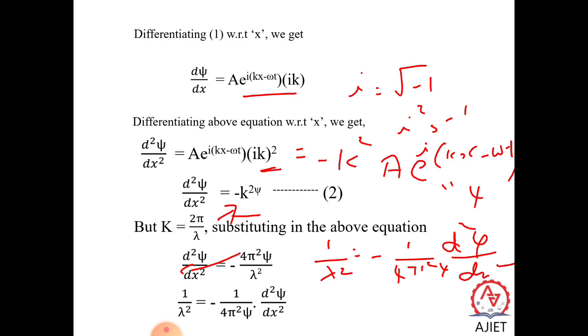Continuing further, let V be the potential energy of the particle, which depends on the position of the particle in the field. Then the total energy E of the particle, for a particle which is moving freely, is a combination of kinetic energy plus potential energy. So let us take E as the total energy.